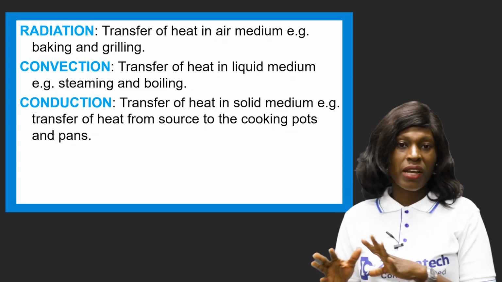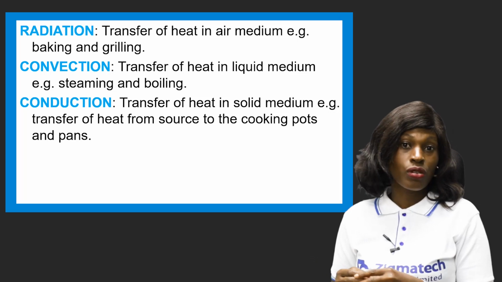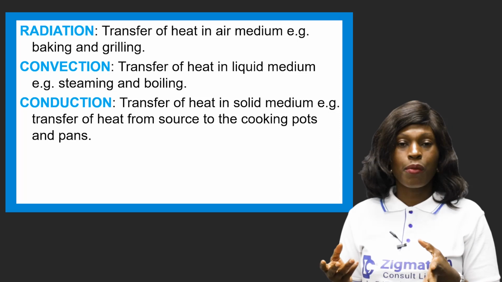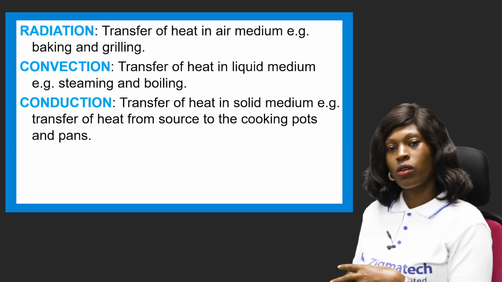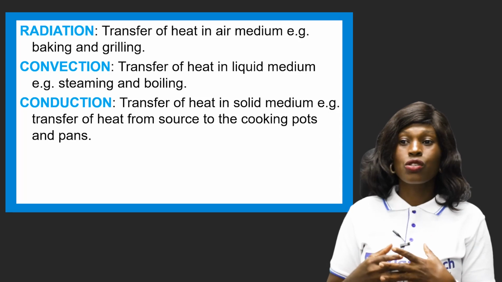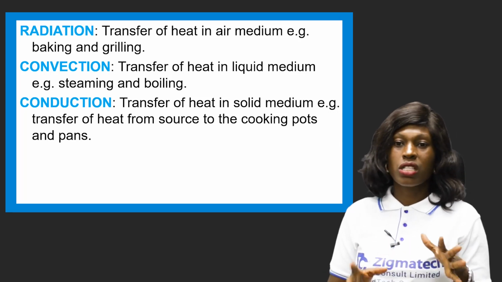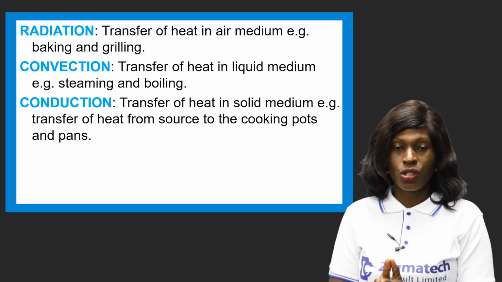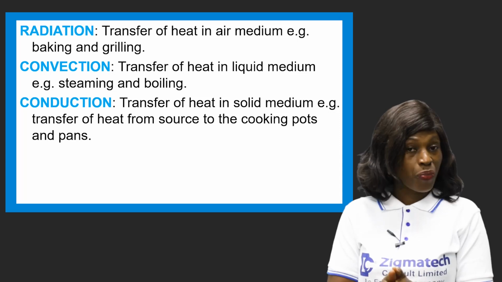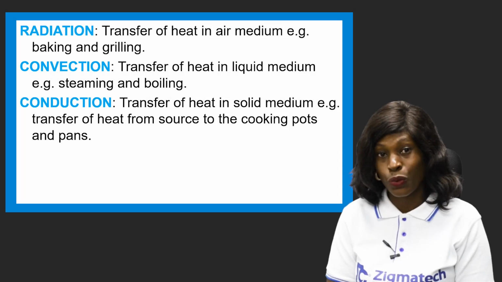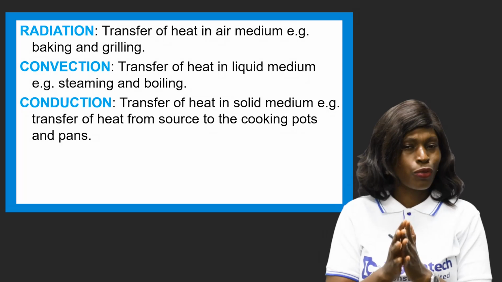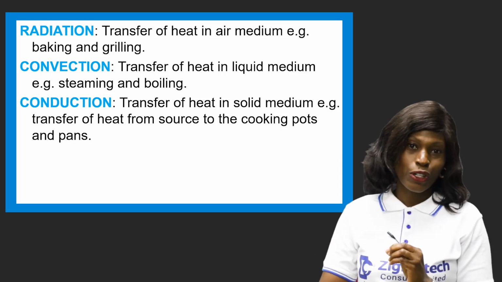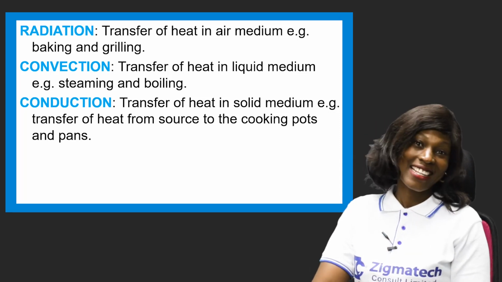So that method whereby heat is transferred through liquid is referred to as convection. Now another medium of heat transfer is referred to as what? Conduction. This is the transfer of heat in a solid medium. An example is the transfer of heat from a source to cooking pots and pans. Maybe you're using a frying pan and preparing something. This method is referred to as what? Conduction. I'm sure you are able to differentiate each of them: radiation, convection, and what? Conduction, just in case you're asked in an exam setting.